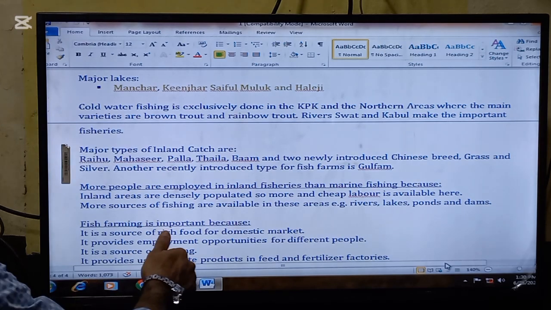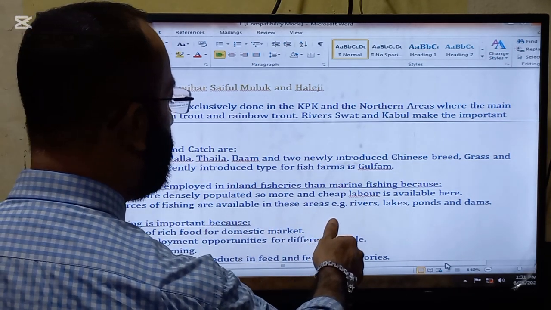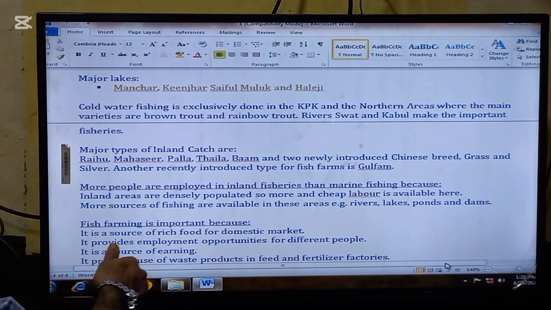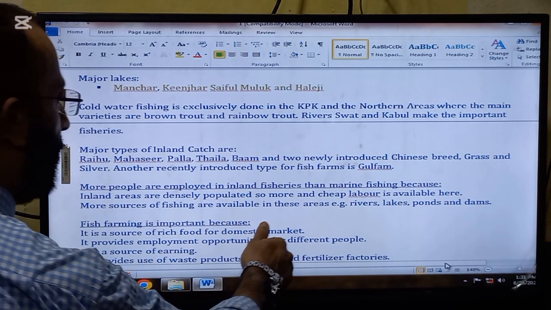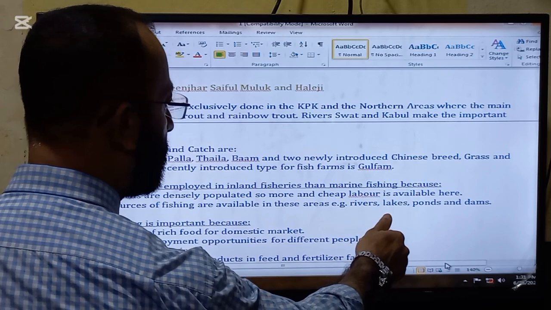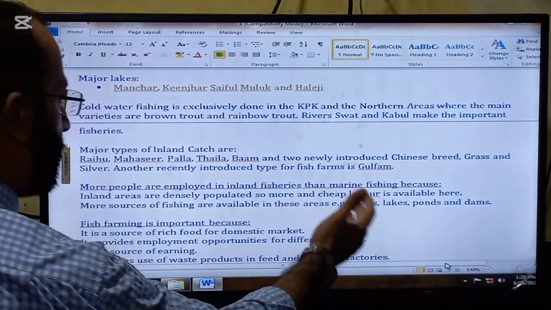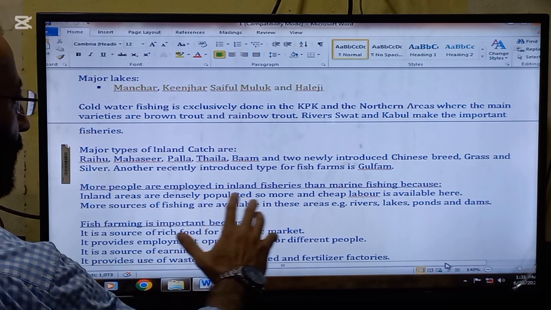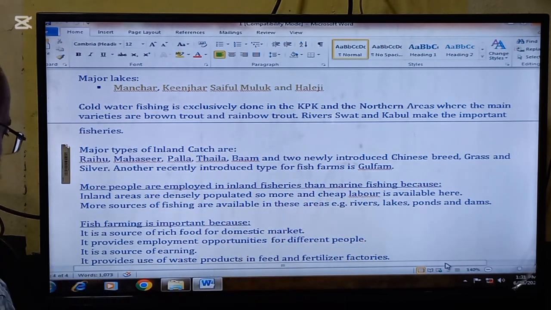Inland areas are densely populated, so more and cheap labor is available. This is one big reason. More sources of fishing are available in these areas, for example rivers, lakes, ponds, and dams. So these are the reasons more people are employed in inland fisheries than marine.